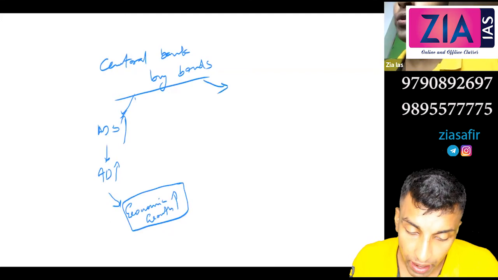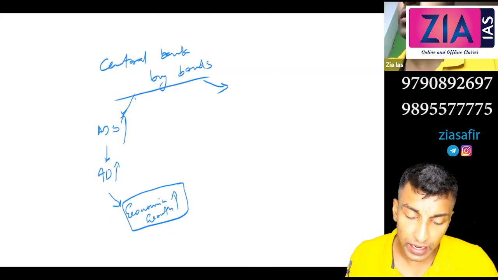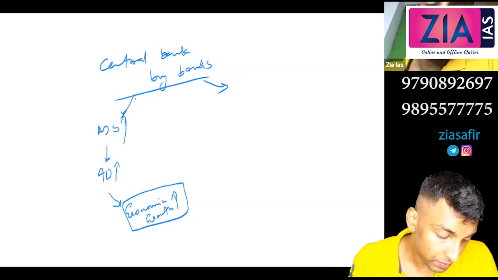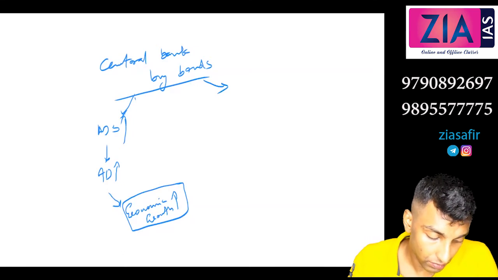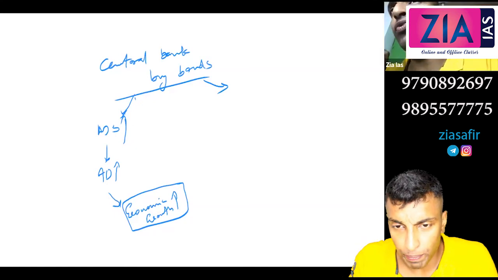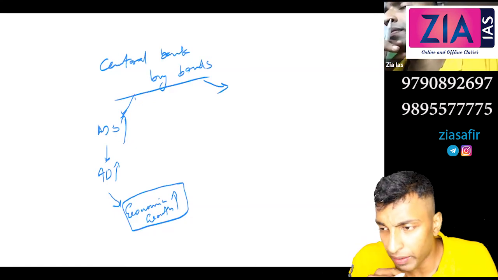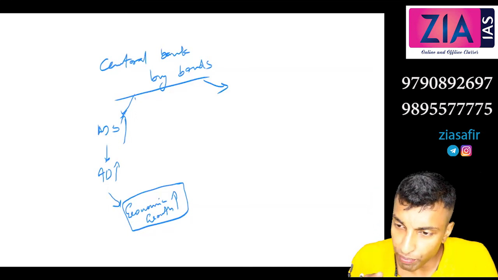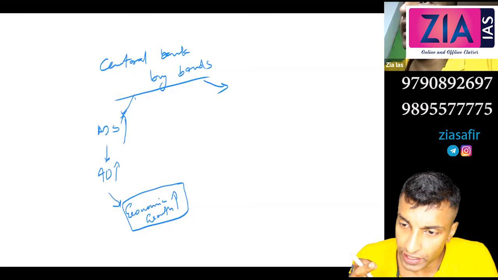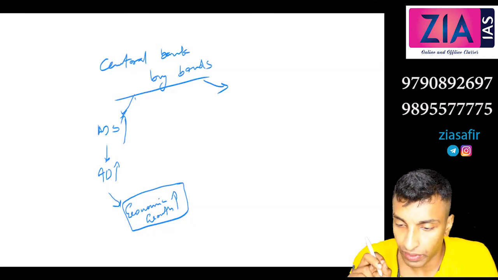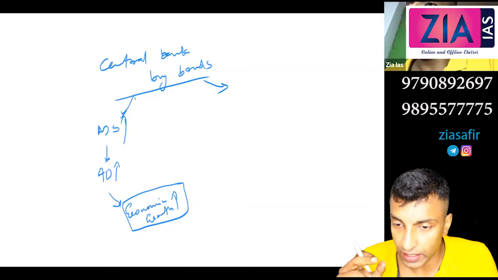Now let me ask you one more thing. When the central bank buys bonds, don't you think it will create demand for bonds? The demand for bonds will be so high now. So when the demand for bonds is high, what will happen to the price of bonds? High, sir. So when the price of bonds is high, what will be the return on bond interest? Less, sir. Because what is the return?